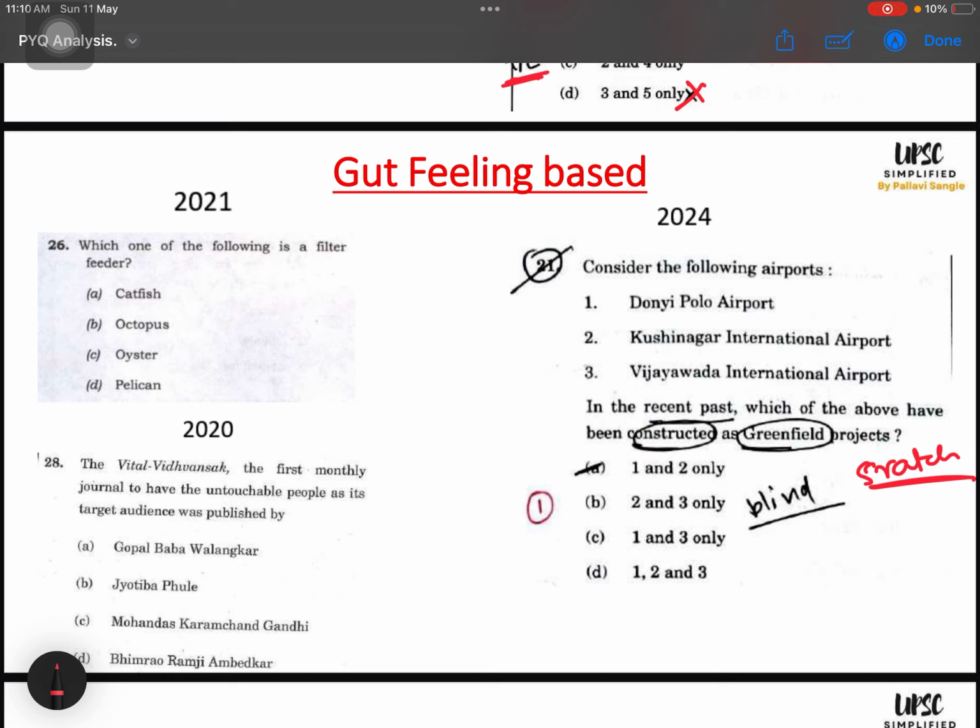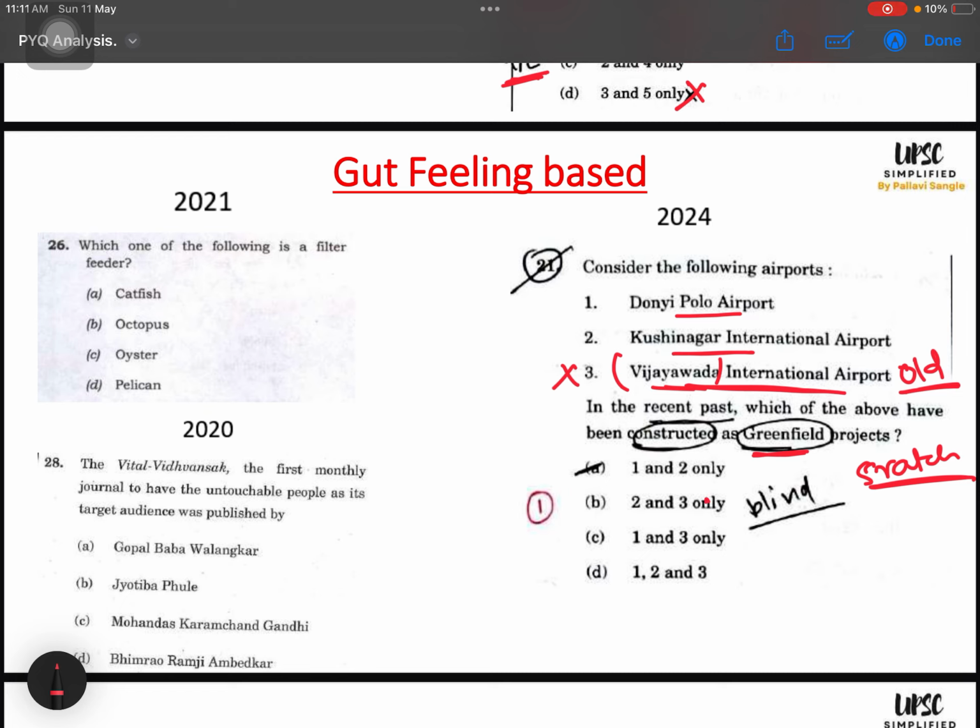Okay. So Dhoni Polo Airport, I don't even know where it is located, and I have not heard this name. Kushinagar International Airport, I have heard the name. Vijayanagara International Airport. The moment I read Vijayanagara, sorry, Vijayawada, I felt that Vijayawada city is very old. It is impossible that the airport was constructed just 1-2 years ago. It has a very large, huge legacy. The city is very prosperous and all these things. So based on my gut feeling, I felt it is impossible that Vijayawada is having a greenfield project now for an international airport. So I eliminated this option.